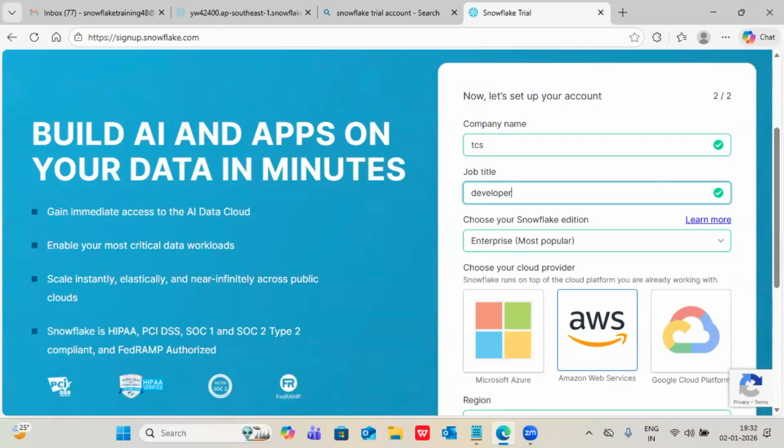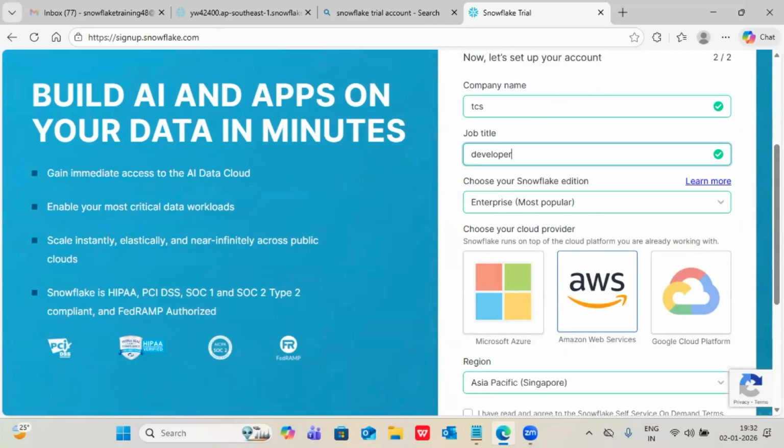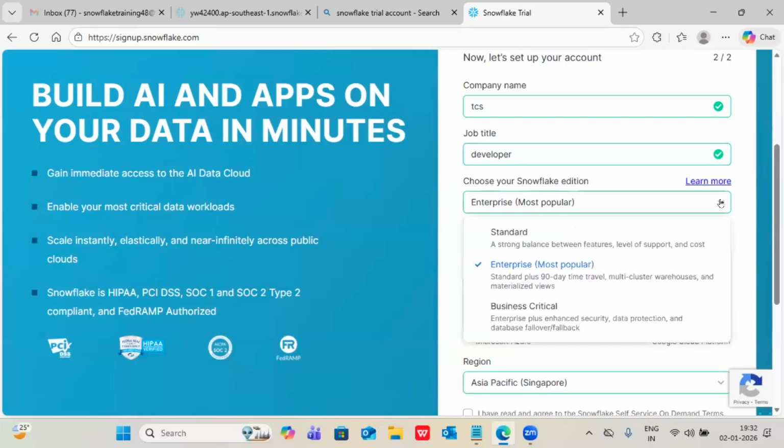From here onwards, in Snowflake we don't have any versions. Version 1, version 2.0, 1.9, like these versions we don't have. Snowflake completely has editions only. In real time also, this is the way it is used, and this is the way they sign up. It is completely edition based only.